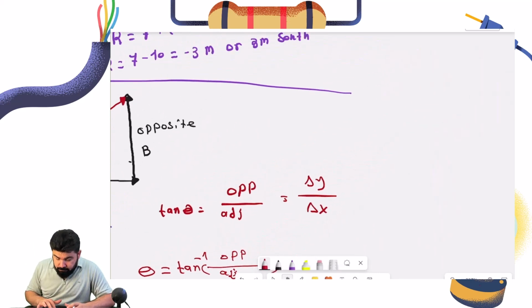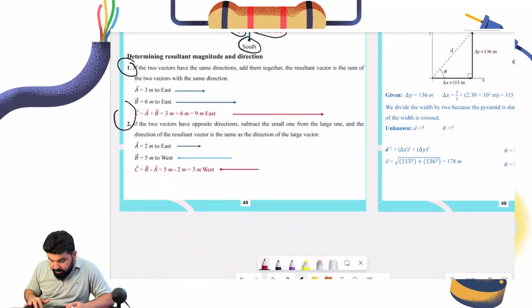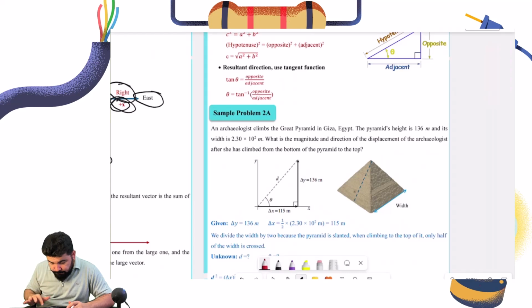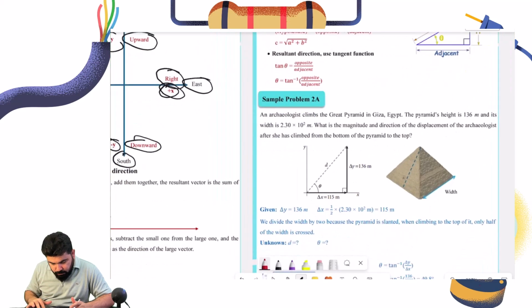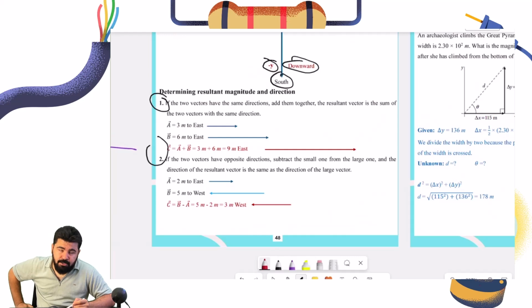Enough with the talking and these explanations. Let's solve an example. So we have sample problem A. Let's revise the notes before that. Determining the magnitude and direction. If the two vectors have the same direction, add them together. The resultant vector is the sum of the two vectors with the same direction.